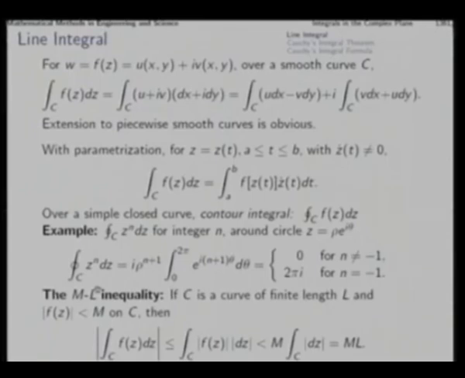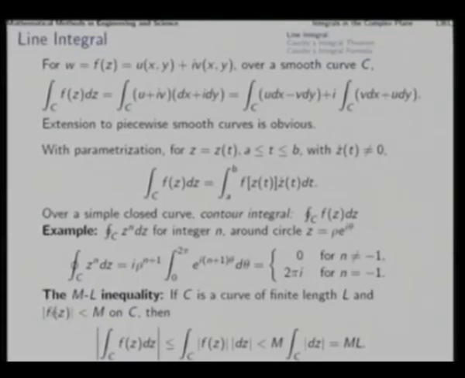Here we say that if C is a curve of finite length L and f(z) is a function which is bounded with bound M, bounded meaning its absolute value is bounded, so nowhere is the absolute value of f(z) greater than M. Then the absolute value of this integral will always be less than or equal to what we would get if we replace f(z) and dz by their absolute values.